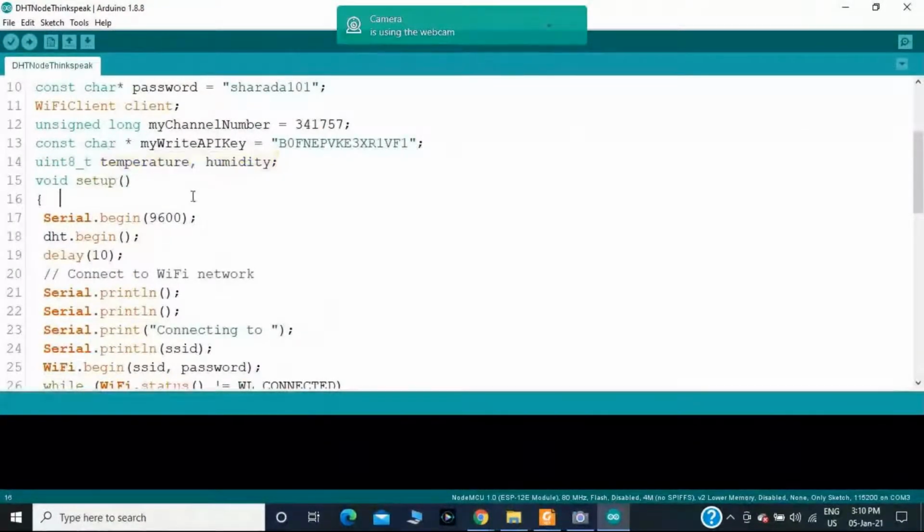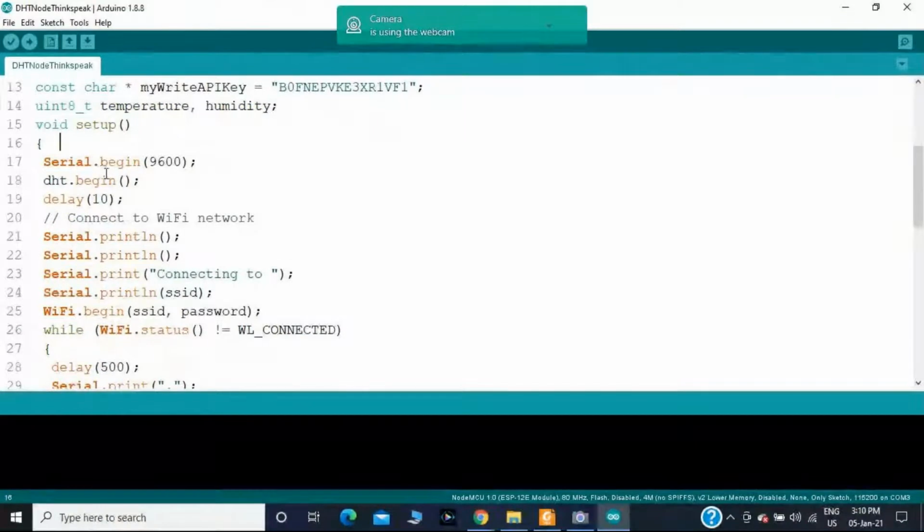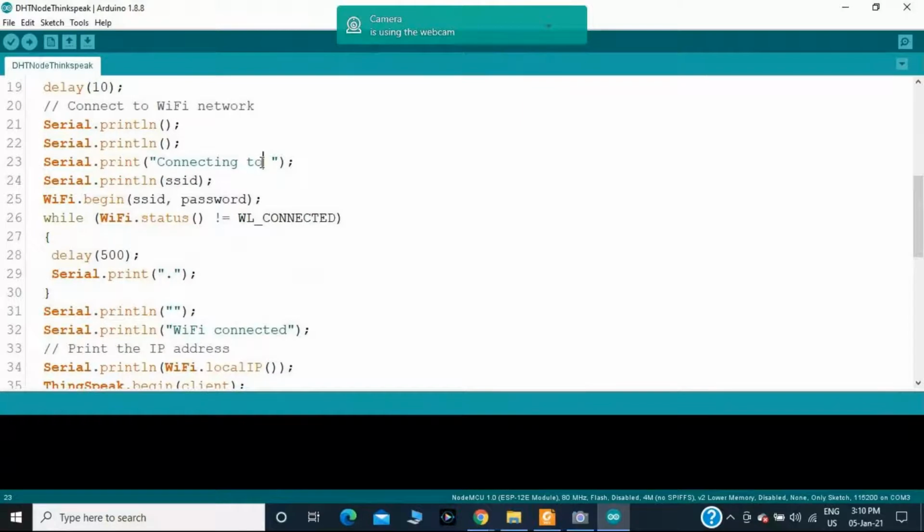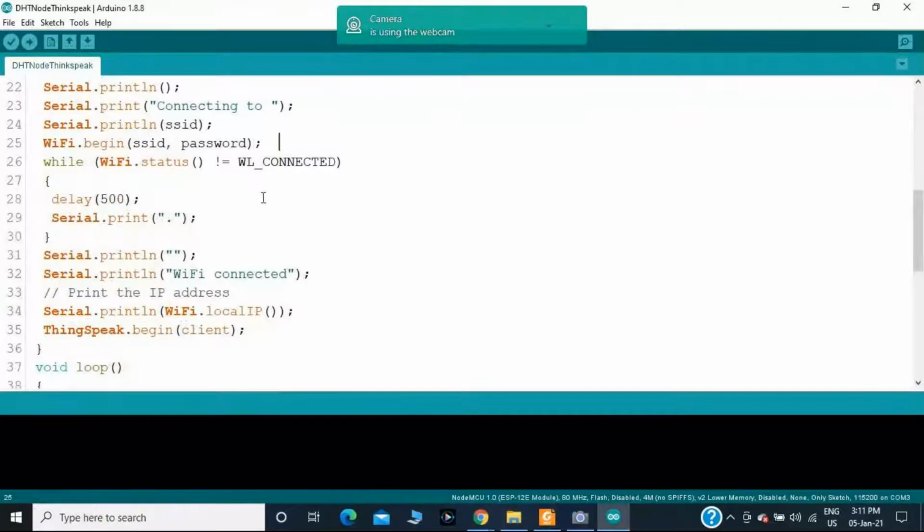Then in the setup section, you should consider the baud rate. Then afterwards, you should initialize DHT.begin. Then afterwards, check whether the Wi-Fi is connected to the IoT cloud service or not. Based on that, connecting to the respective SSID, you should begin the Wi-Fi by providing the SSID name and the password. Then you should check the status of the Wi-Fi, whether it is connected or not.